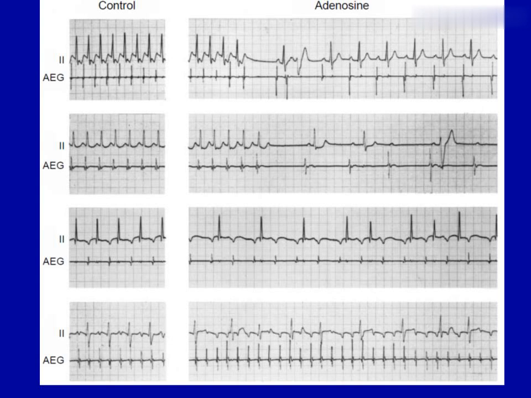In both, adenosine blocks anterograde conduction in the atrioventricular node, causing termination of the tachycardia after a retrograde P wave.